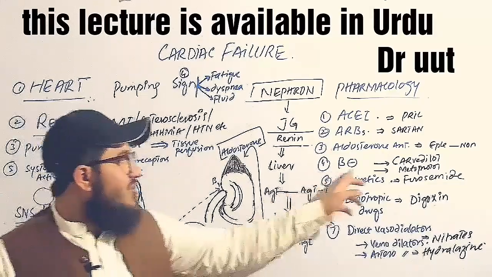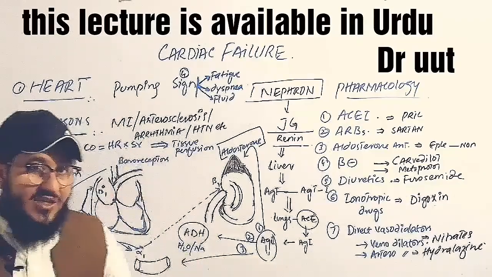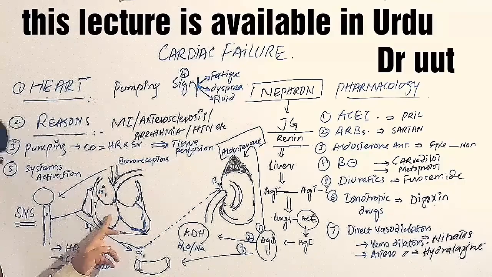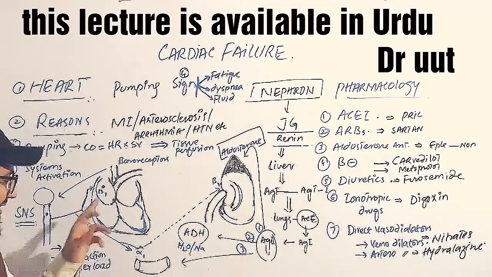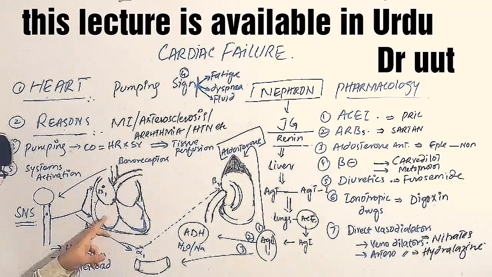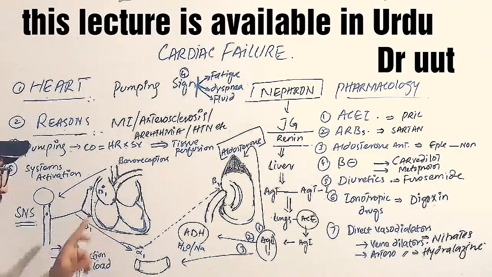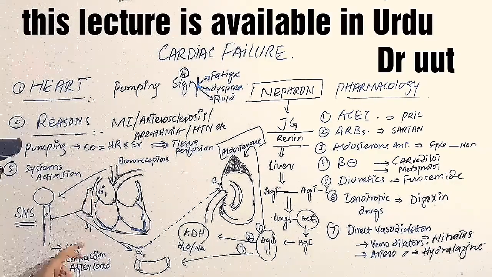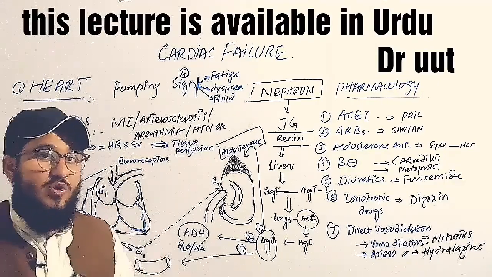We have another drug class called the beta blockers, like carvedilol, metoprolol, etc. These medications are blocking the beta receptors on the heart. We have them on the SAN, and we have them on the ventricles. So when the SAN and ventricular receptors are blocked, the heart rate will be decreased due to the SAN receptor blockage, and when the receptors on the myocardial contractile cells are blocked, the contraction of the heart will be reduced. So by means of beta blockers, we are decreasing the heart rate and decreasing the contraction. Like this, you can say we are decreasing the stress on the heart.